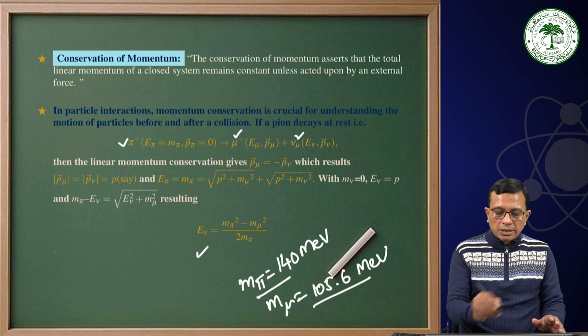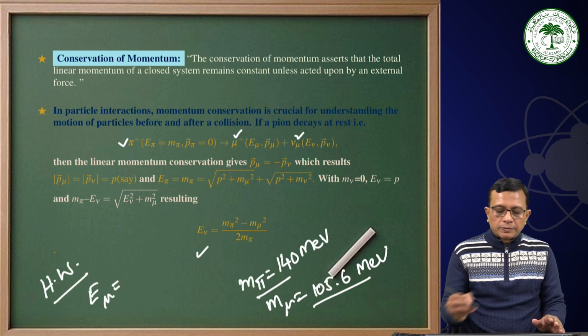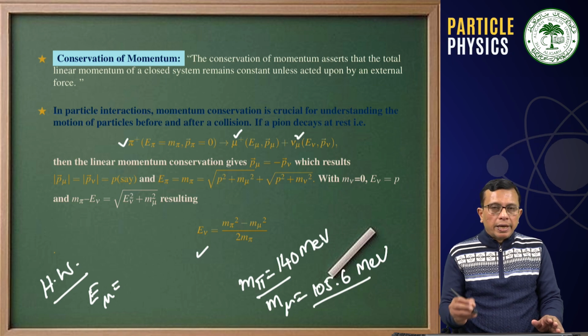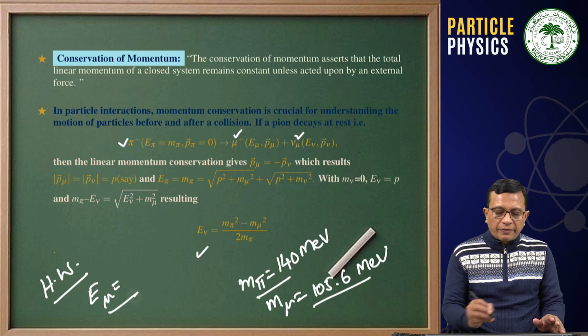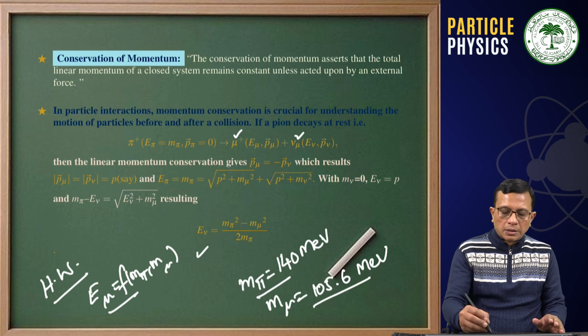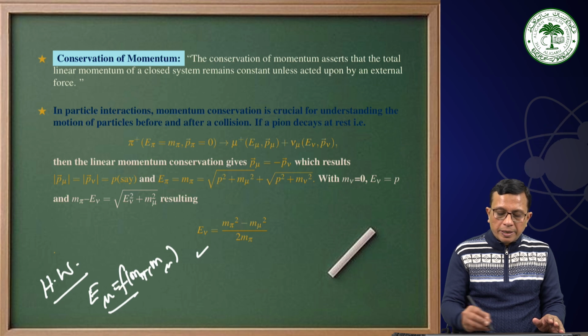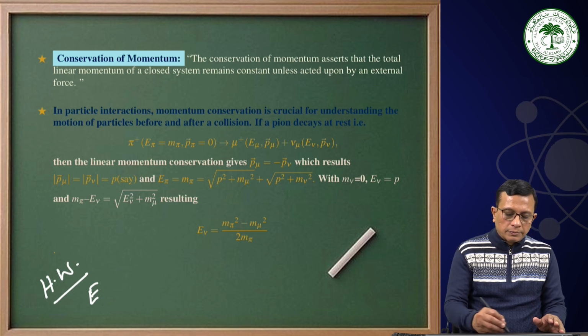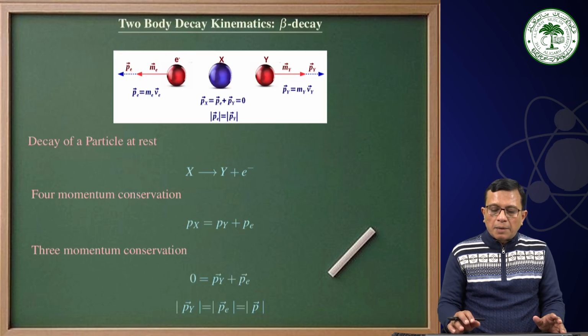Now this is the neutrino energy, and take it as homework to obtain the muon energy. That will also be in units of the rest masses of the particles, and just use the same energy momentum conservation rule. You will find that this will also be a function of m pi and m mu. So this is how we use energy momentum conservation, and this is the example which I have taken.